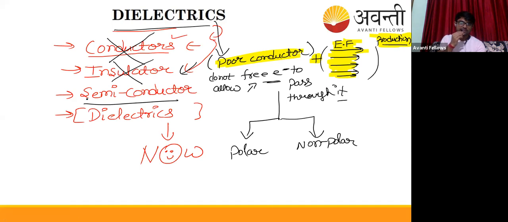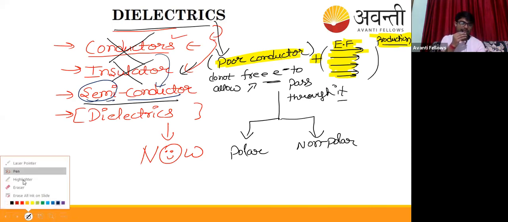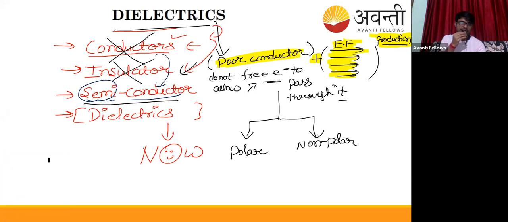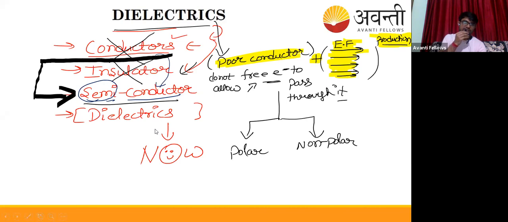As the name says, semi and conductor: conductors are conductors, and semi means half kind of. So it's a class between conductor and insulator. Kiran is saying it may or may not allow current. Yeah, it's an okay definition, but not perfectly correct. Kiran is correct, but not perfectly. Then we'll now come to dielectrics.